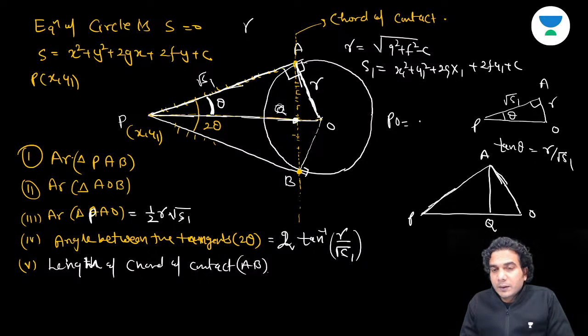PA is S1. PO, you can write S1, see, PO cos theta is root S1.